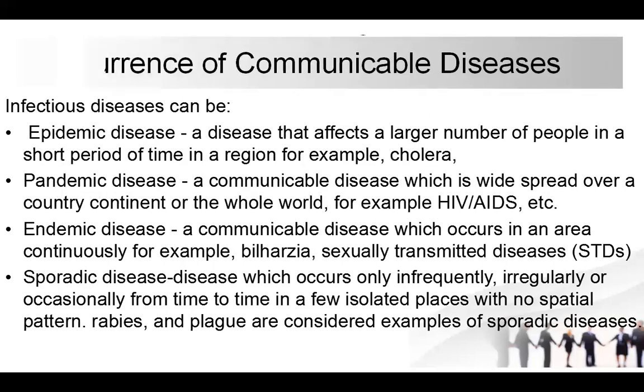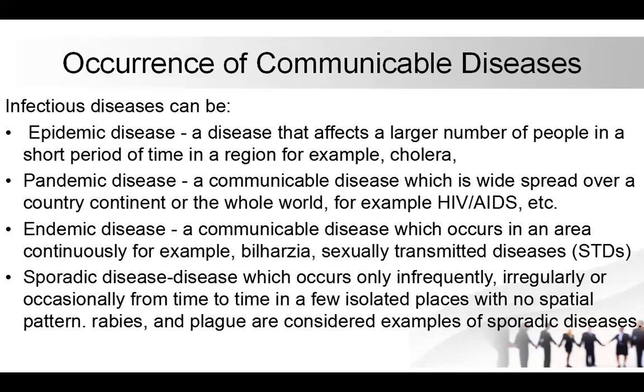Moving on, let's see the occurrence of communicable diseases. The infectious diseases can be as follows. The first one is the epidemic disease. When you are talking about an epidemic, it means the disease can affect a large number of people in a short period of time in a region. For example, cholera. So an epidemic disease affects a large number of people in a short period of time in a given place.